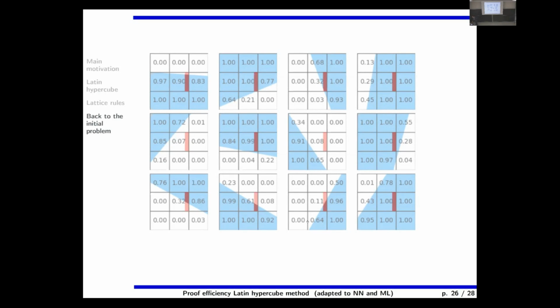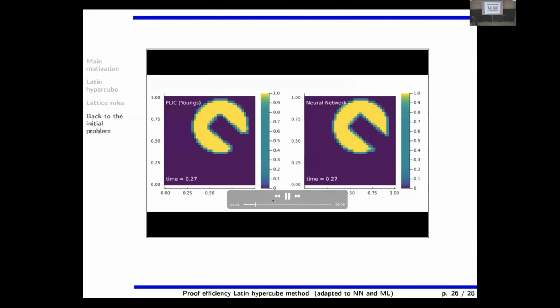Let's see, so here it is a reference solution. So a typical, oh no, that's not the right one. Stop. I made a mistake.